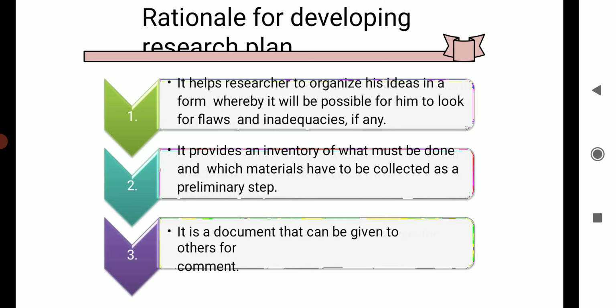Rationale for developing a research plan. First one, it helps researchers to organize his ideas in a form whereby it will be possible for him to look for flaws and inadequacies if any. Second one, it provides an inventory of what must be done and which materials have to be collected as a preliminary step. It is a document that can be given to others for comment.